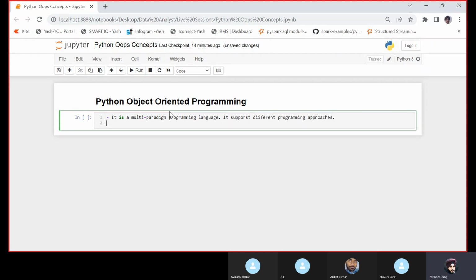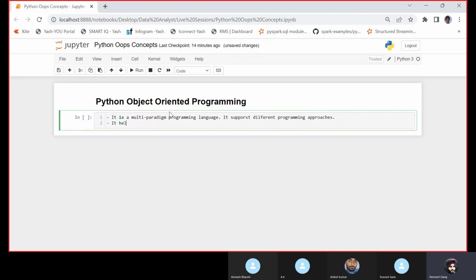Another thing about OOPS is that if we want to focus on creating reusable code, instead of writing functions and other things or repeating those lines of code, you can use the OOPS concept.